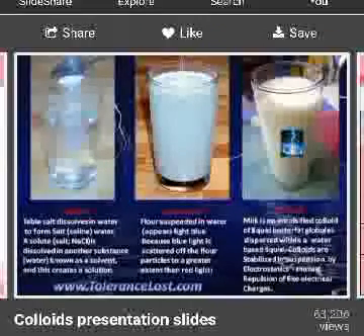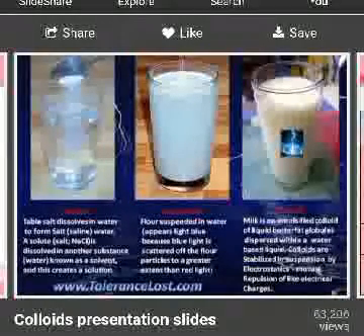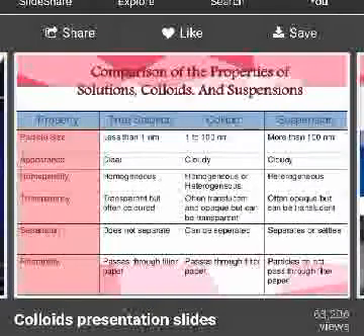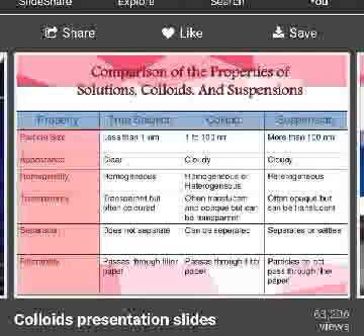So these are the three solutions. One is a true solution, in which salt is dissolved. This is milk, a colloidal solution, and another here is an example of a suspension. Now the differences are shown here between true solution, colloid, and suspension. The particle size in case of a true solution is less than 1 nanometer. For colloids it's up to 100 nanometer. For suspension it's greater than 100 nanometer.